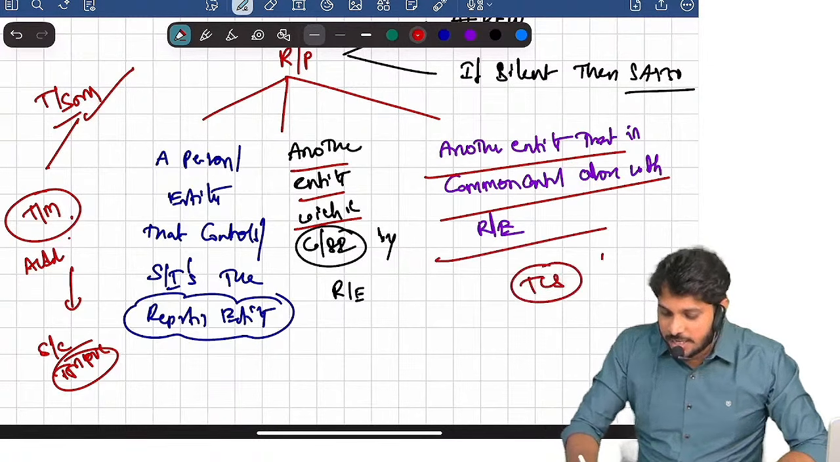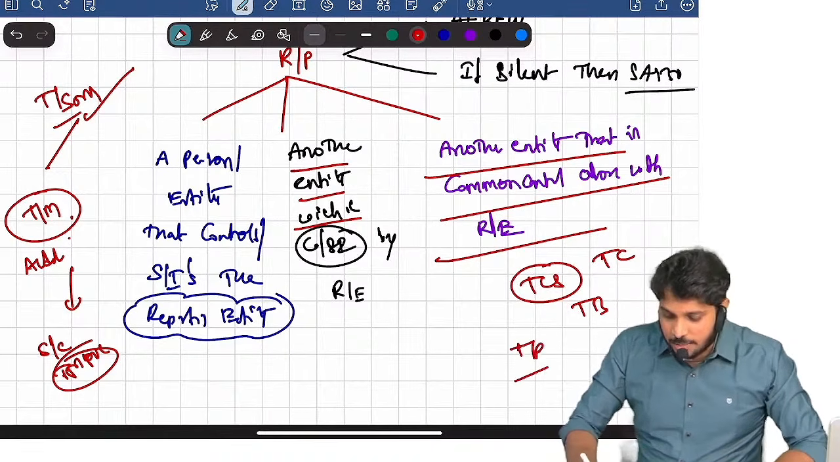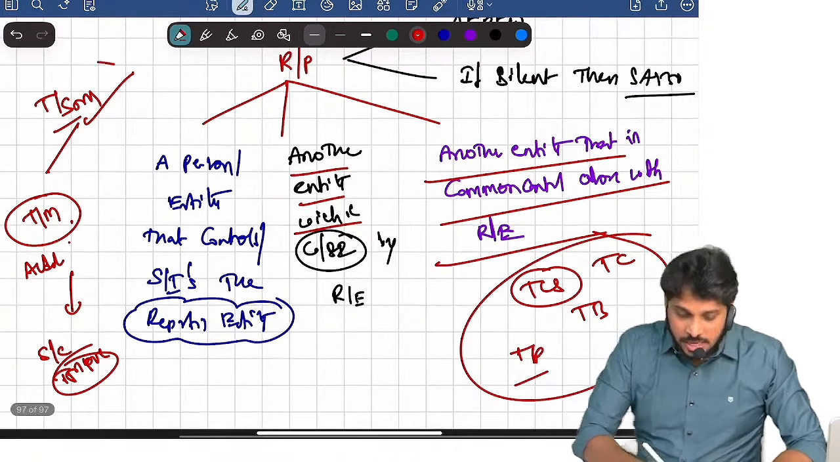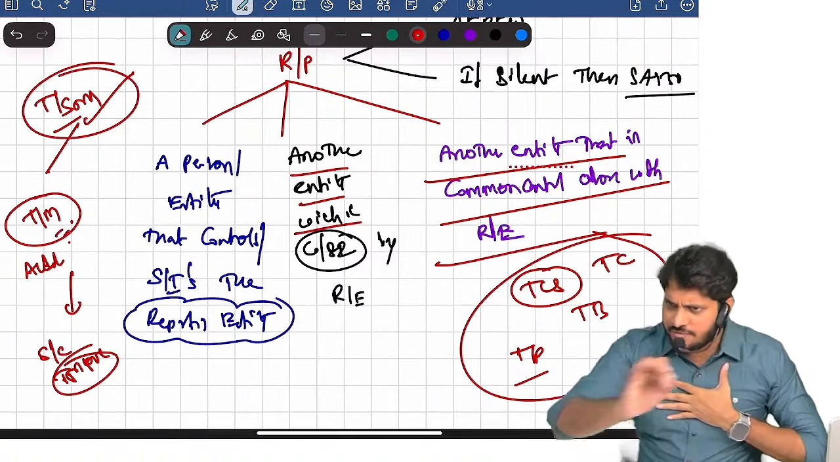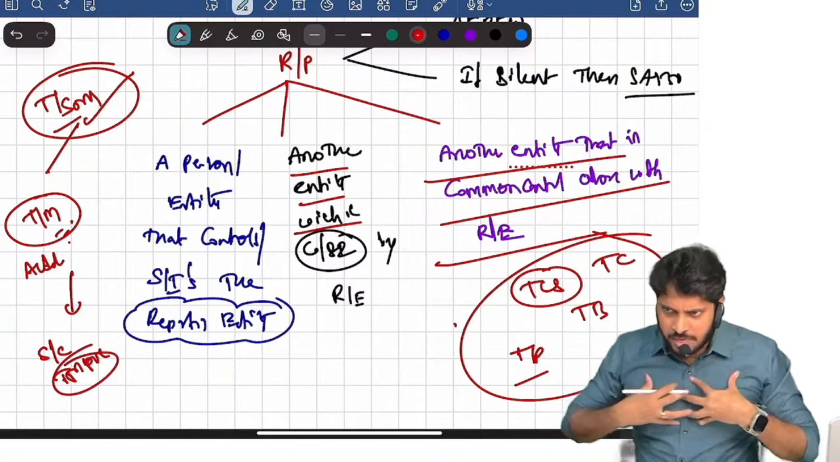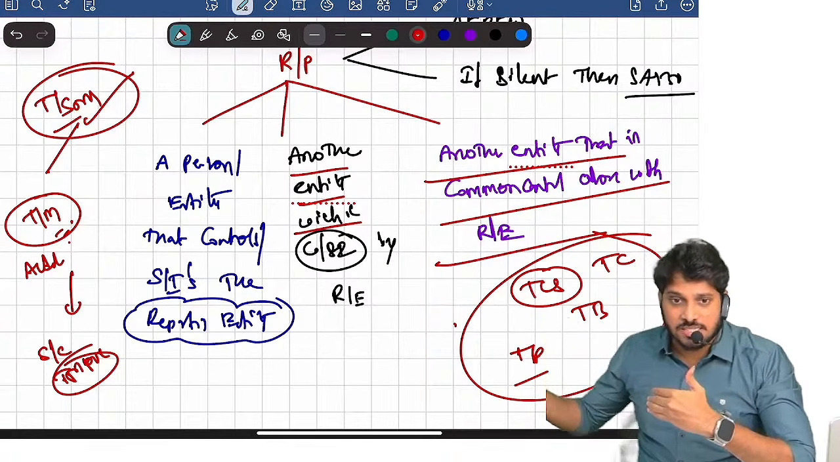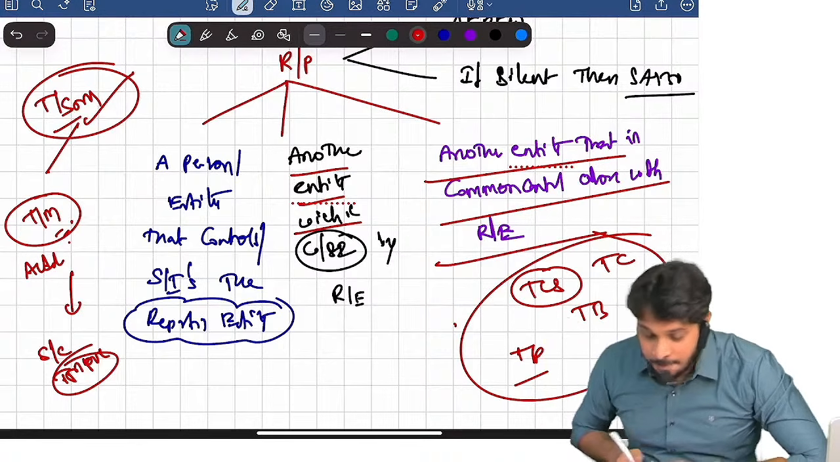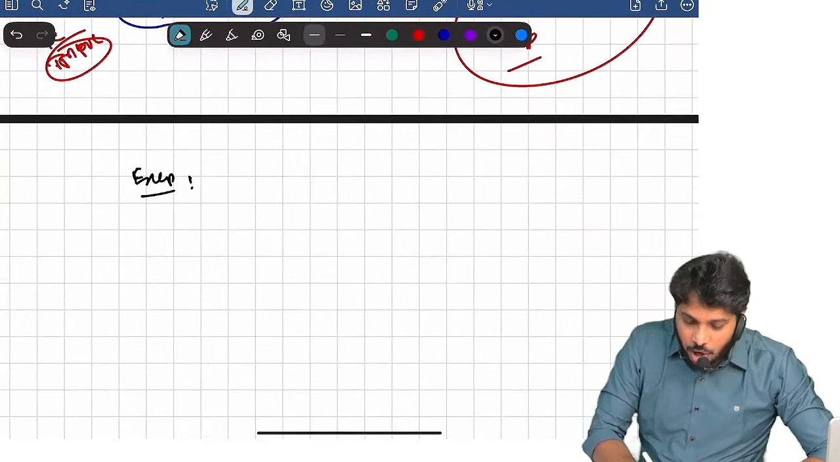And another entity that is under common control. For example, Tata Consultancy Services, Tata Chemicals, Tata Beverages, Tata Power, all these companies are subsidiaries of Tata Sons. We are also a subsidiary of Tata Sons. For me and the other companies, a common parent is there. We are called sister concerns. We are all related parties. Are you clear?